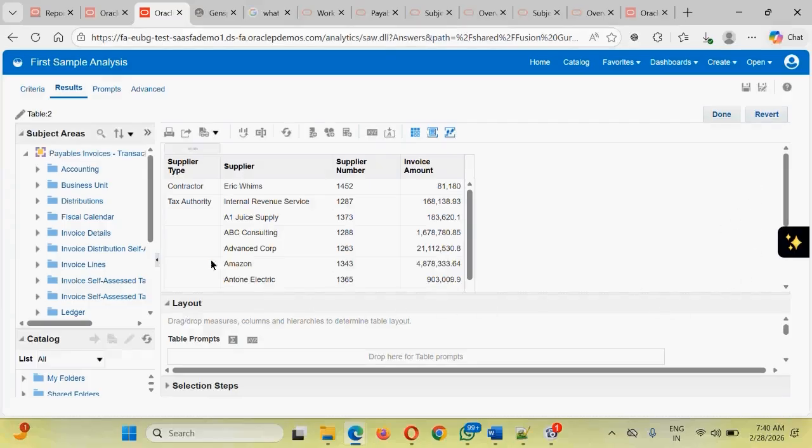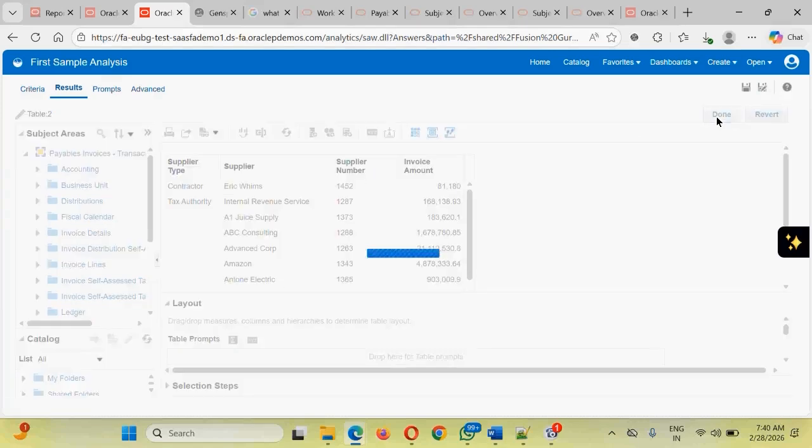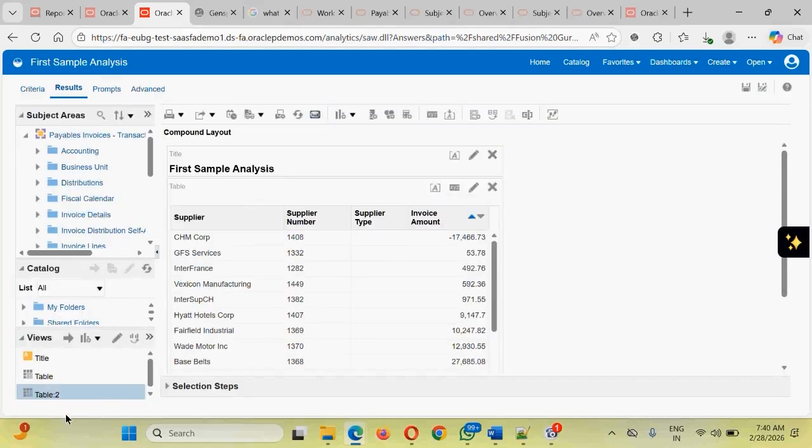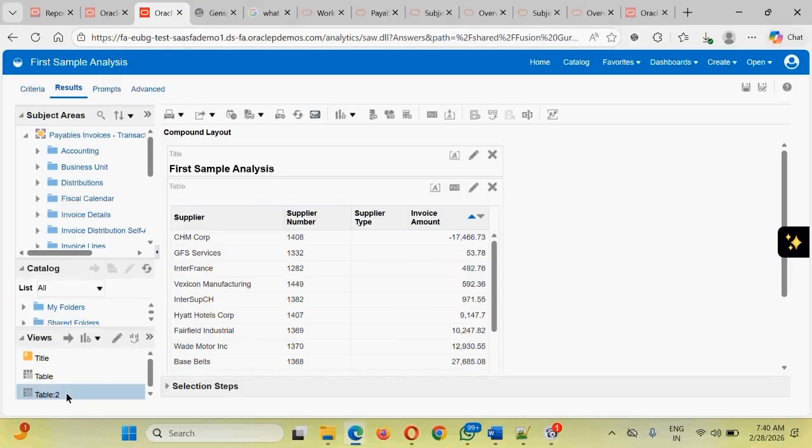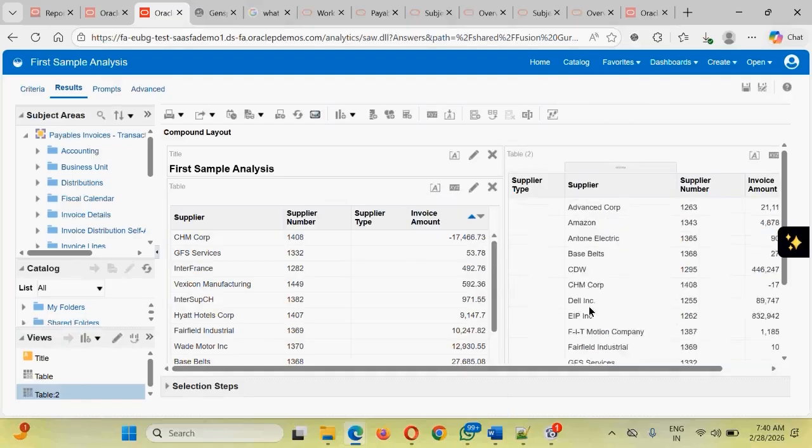Once we add this particular table, the structure may be different. If you want to keep the table in a different way, click on OK. That's how the table has been created. This table has been created, but it has not been displayed. If you want to display this table also, simply drag and drop it adjacent to this, below this or above this, and that's how the table will be displayed.